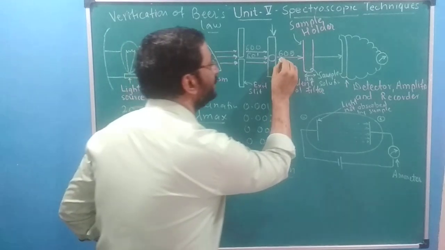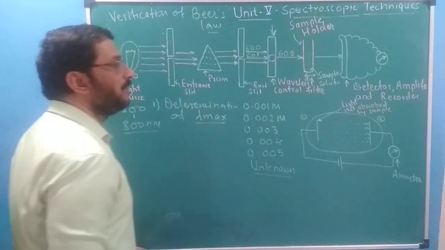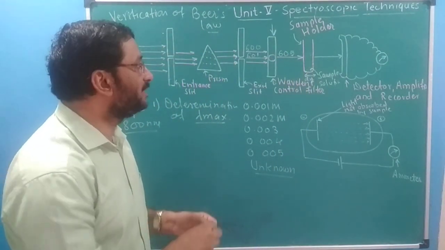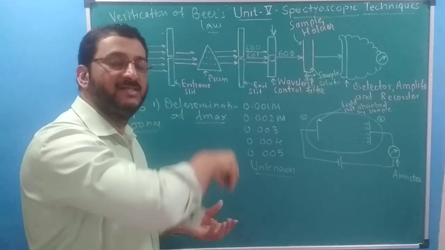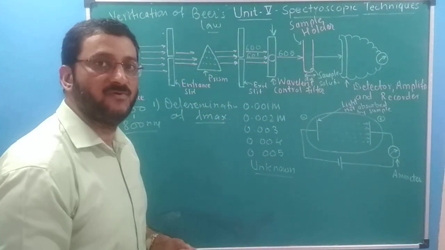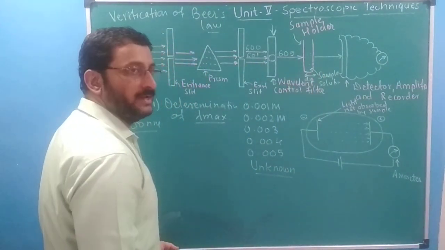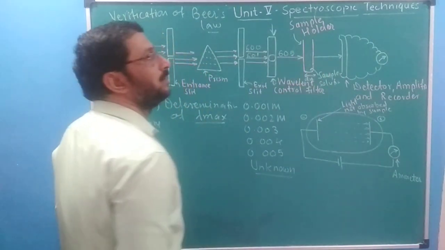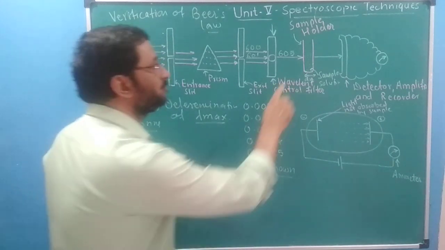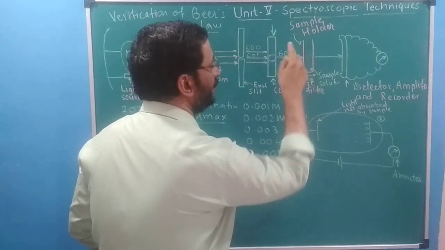So only that light will pass behind this point. That is the wavelength control filter. So in a colorimeter, one by one we insert the filter of a given wavelength and that will hit the sample. This is called the sample holder, in which you have taken some volume of copper sulfate solution, or it is called a cuvette. This sample solution we have kept.